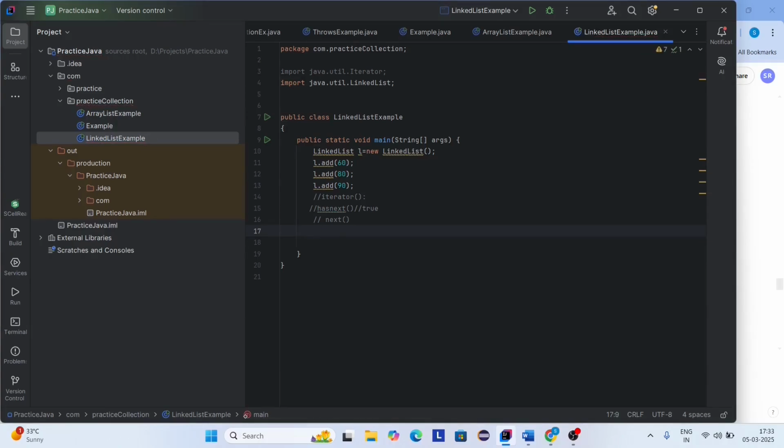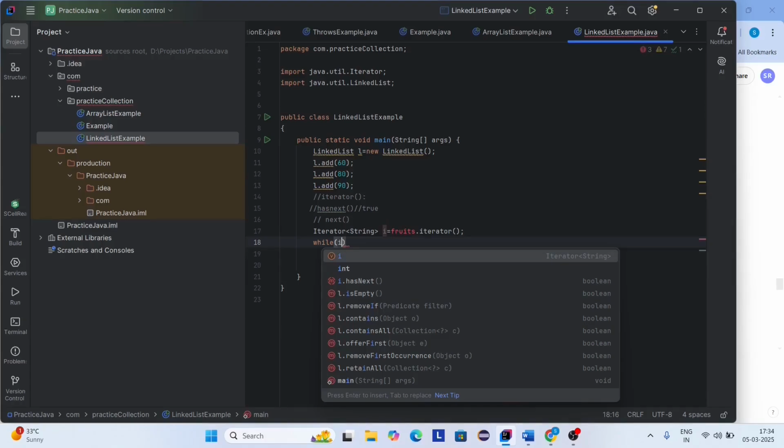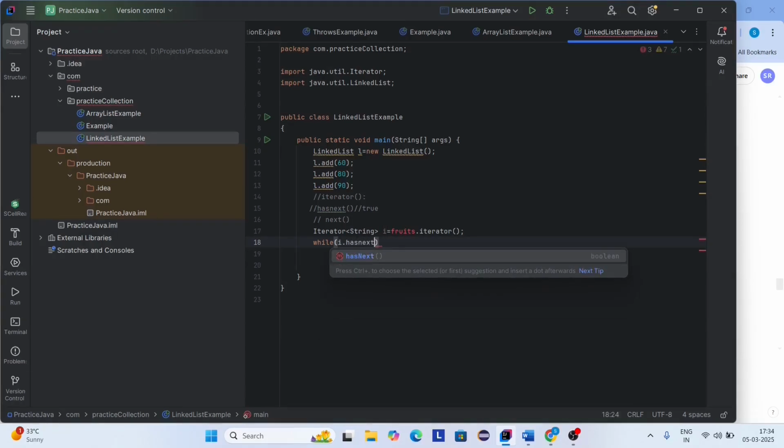Okay. Now, getting an iterator for the linked list. Iterator. Here I'm going to pass the type as string. So I equals fruits dot iterator. Now, here I'm creating an iterator to traverse the list. I'm iterating through the linked list using the iterator. So now I'm using a while loop. So i dot hasNext. We already discussed it here.